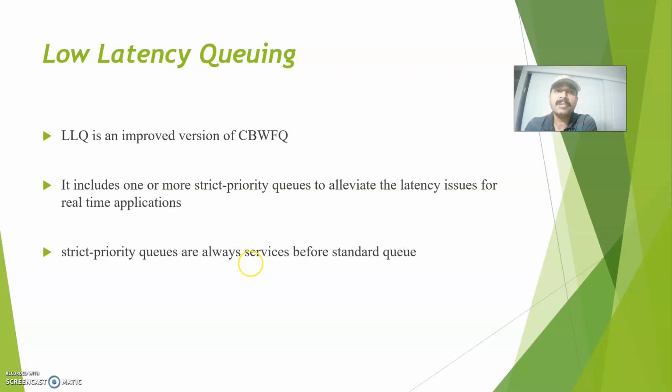The congestion avoidance algorithm by default is tail drop. Whenever the queue is full, any newly arriving packets will be dropped. Another, more recent method is weighted random early detection. This will drop low priority traffic before higher priority traffic. By doing that, we can avoid congestion at an earlier stage, right?